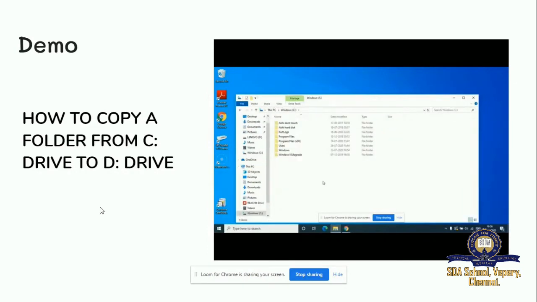It will open. Now I'll teach you how to create a new folder. Right click, go to the new option, and click folder. Now we have to rename it. You can name it with your name or the file name. So I will name it SDACA. Now after renaming it, select the folder.